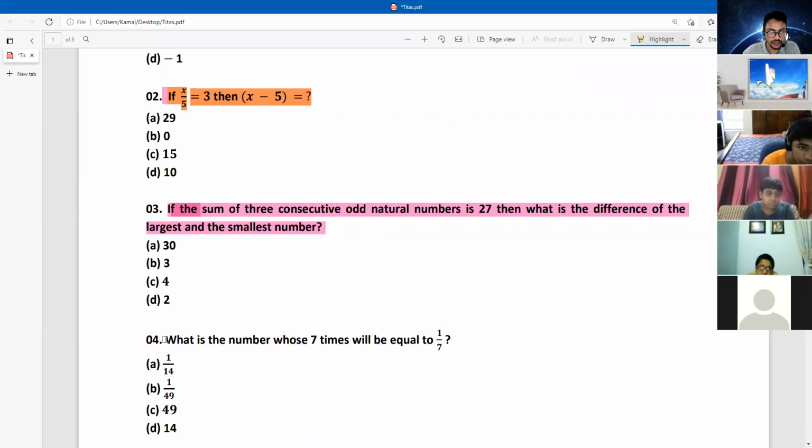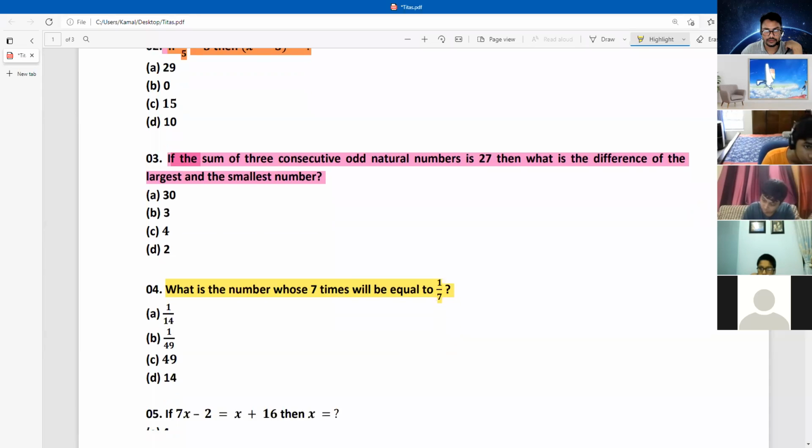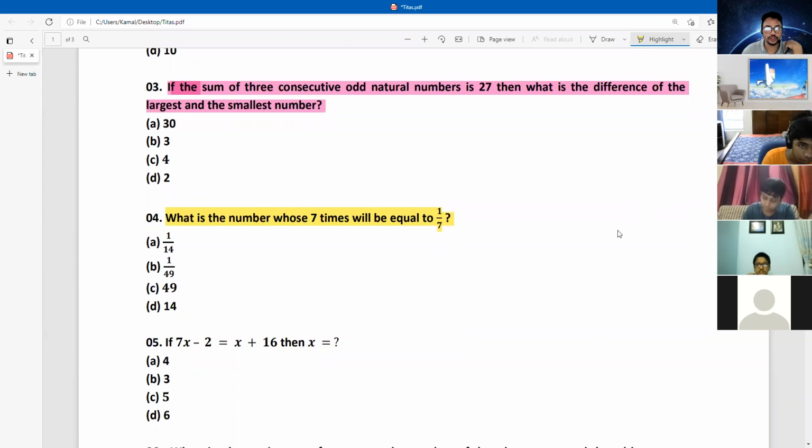Okay. Do hurry up. This is the 4th number question. Finished? Then the next question. Okay, now complete the answer up to 5.